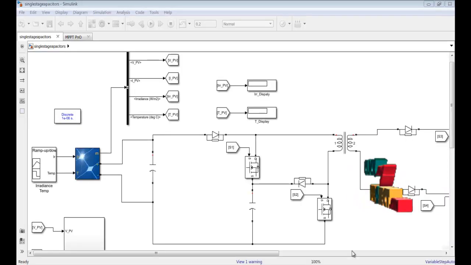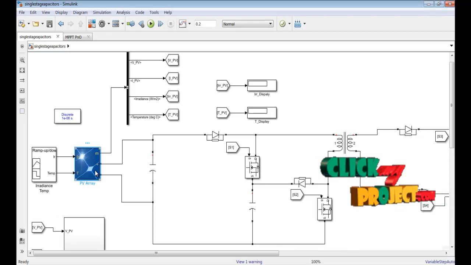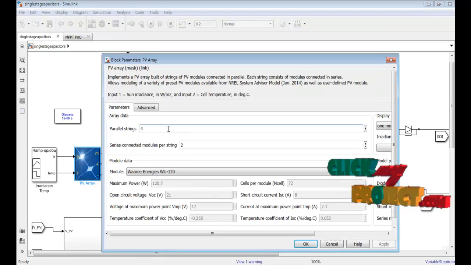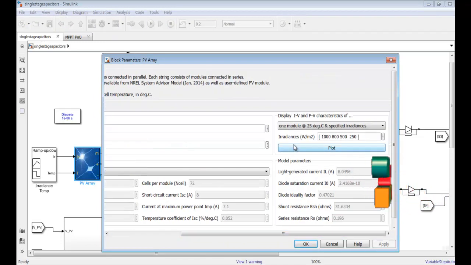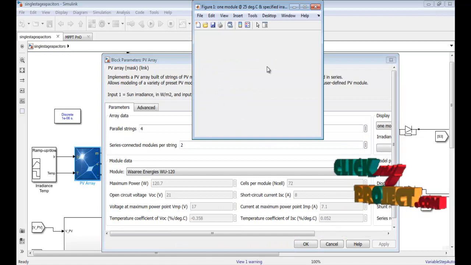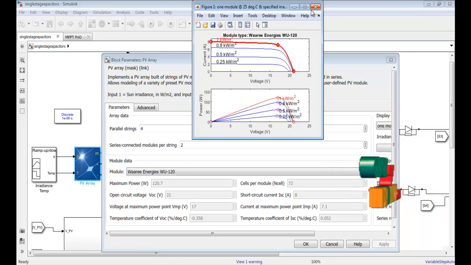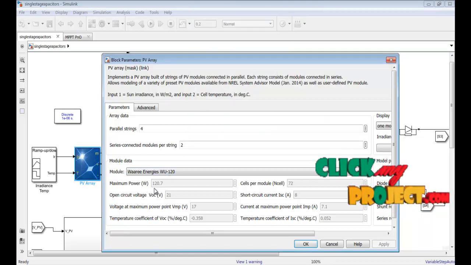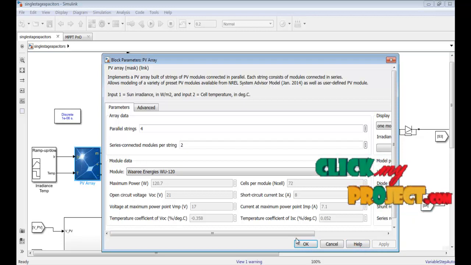Our project explanation. First of all is the PV model. This is the PV model of the array, with 4 parallel strings and 2 connected in series. The plot is of a 1 kilowatt solar panel. This is the 1 kilowatt solar panel, and this is the module of the solar panel. The maximum power is 120 watts, along with open circuit voltage, maximum power point and temperature.